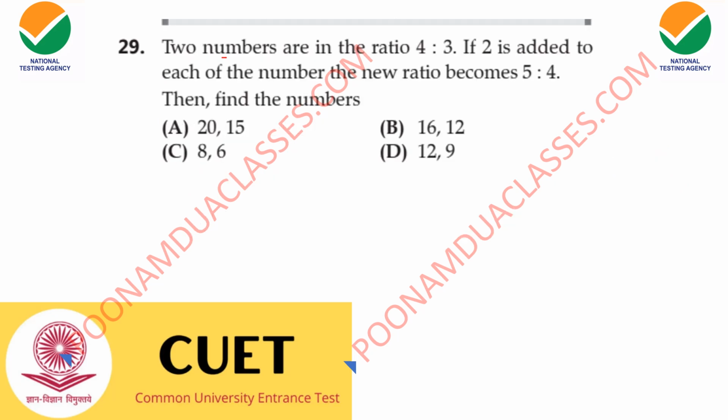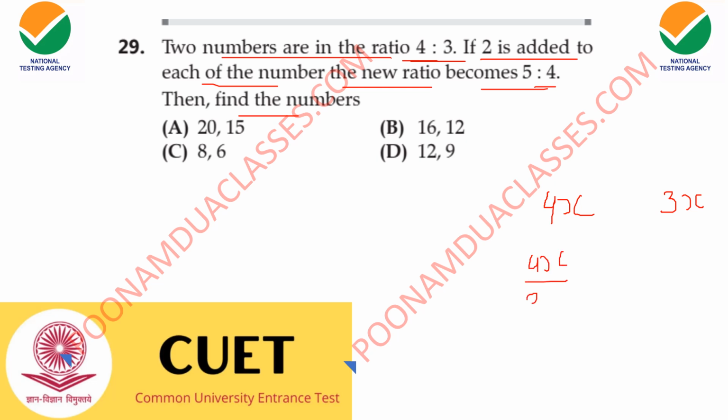Next question. Two numbers are in ratio 4:3. If 2 is added to each of the number, the new ratio becomes 5:4. Find the new numbers. दो numbers हैं 4:3 में, यानी कि हम मान लेते हैं 4x और 3x है. And further the question says, अगर दोनों में 2 ऐड किया जाए तो ratio becomes 5/4. We can say 4x upon 3x, इन दोनों में हम 2 ऐड कर देते हैं, +2 इज इक्वल टू 5/4.